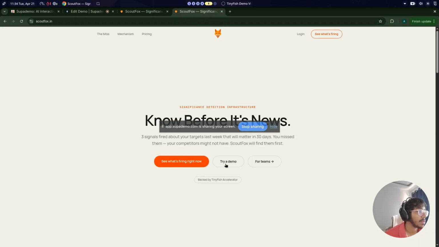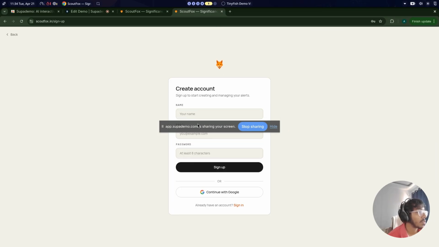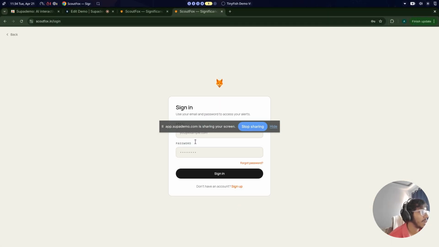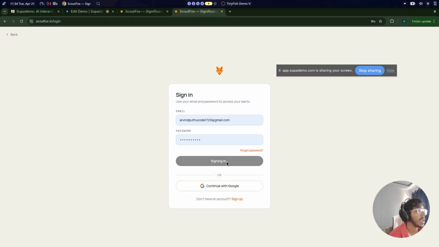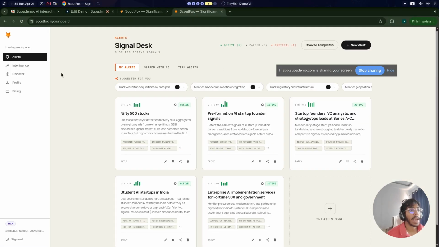This is for the ScoutFox demo for TinyFish. So let me show you what ScoutFox is all about. Alright, let me just open a sign in. If I sign into the account, so I have an account already that's logged in. So here all you need to do is have context.